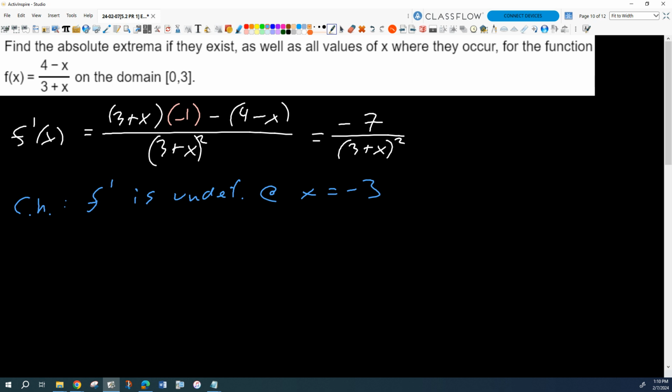So then, do we have any interior critical numbers? Is our derivative 0 anywhere? No, because where would our fraction equal 0? Fractions equal 0 when the numerator is 0. Fractions are undefined where the denominator is 0. So our numerator is nowhere 0, so we don't have any zeros of our derivative, right?